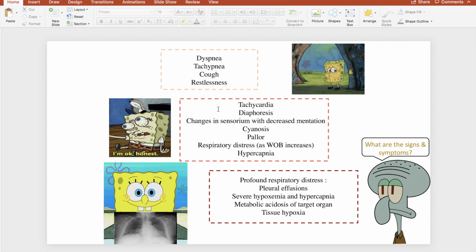As ARDS progresses, we see tachycardia, diaphoresis, changes in sensorium with decreased mentation, cyanosis, pallor, respiratory distress as work of breathing increases, and hypercapnia. After profound respiratory distress, there is pleural effusions, severe hypoxemia and hypercapnia, metabolic acidosis of target organs, and tissue hypoxia. SpongeBob's chest radiograph shows whiteout and white lung.